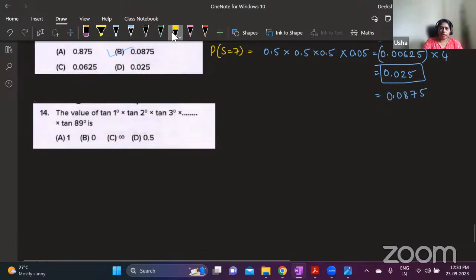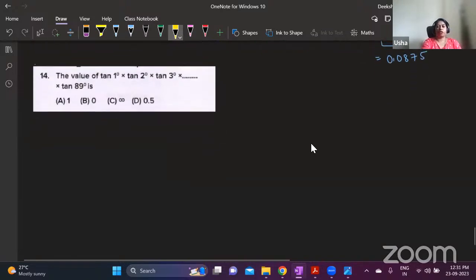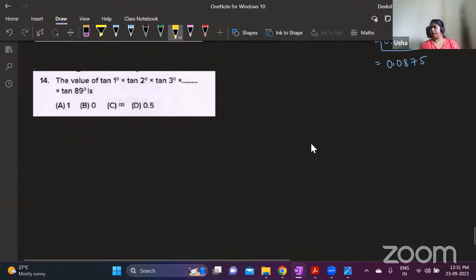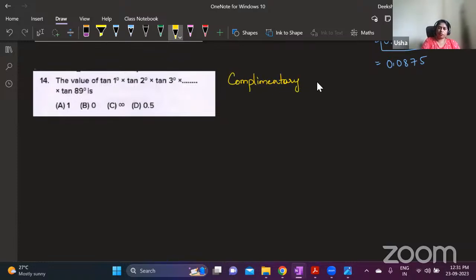Okay, let me tell you. All of you know what is a complementary angle? Complementary angles in trigonometry. And you know ASTC rules? Yes, correct, Dhruva. See, there is one way to guess.